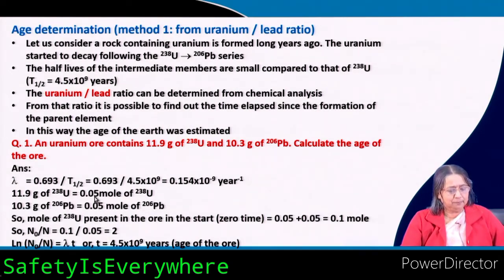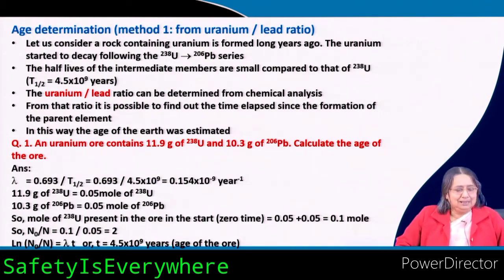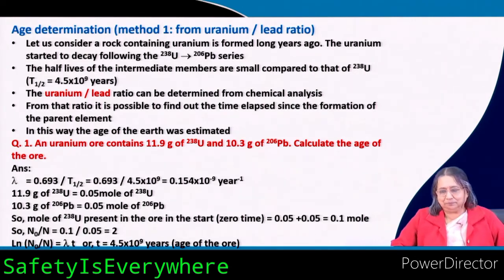So 0.05 plus 0.05 is the n 0 value. You put n 0 as 0.1 and n as 0.05, and the ratio is 2. After putting all the values you get 4.5 into 10 to the 9 years, that is the age of the ore. The concept is very good, the application is also very good, and the calculation is very simple.